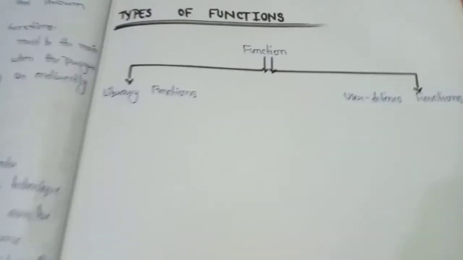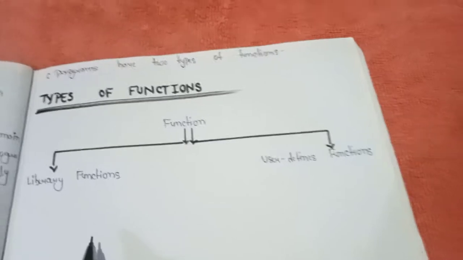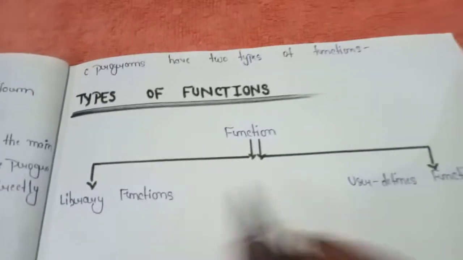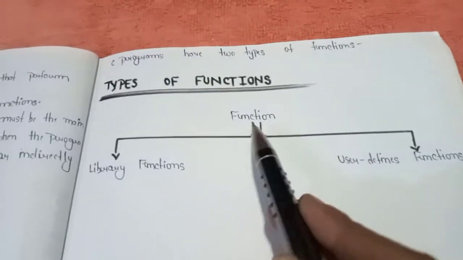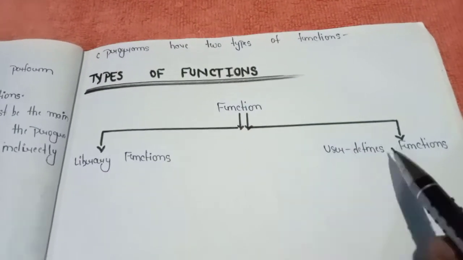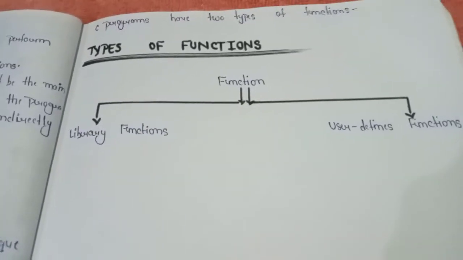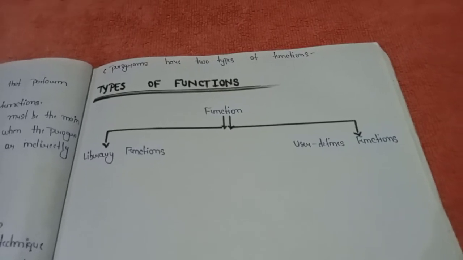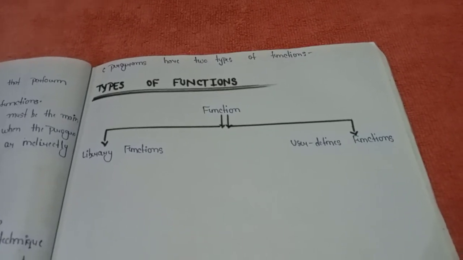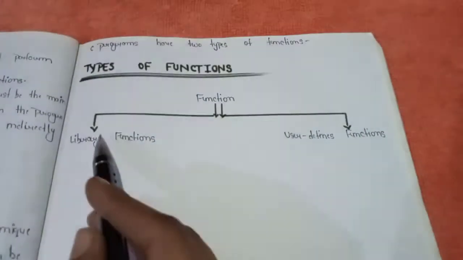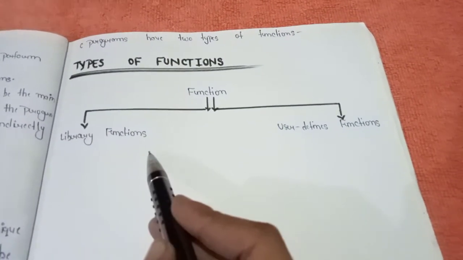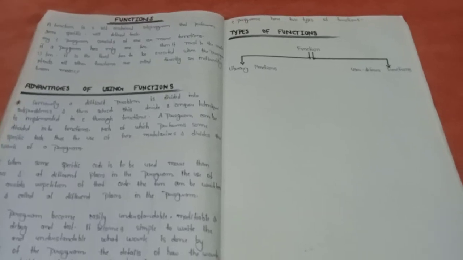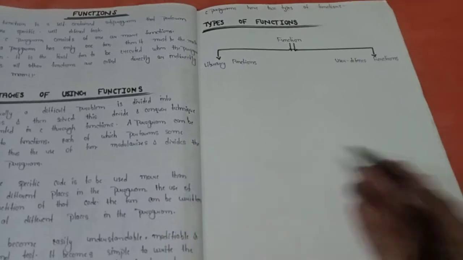Now let's see the types of functions in our C program. So C programs have two types of functions. Clear? The first one is library functions and the second one is user defined functions. As I told you, in today's session I'll discuss only functions and advantages of using functions. We will discuss library functions and user defined functions properly in our next videos. Okay? So I hope that's enough for functions and advantages of using functions in our C program.